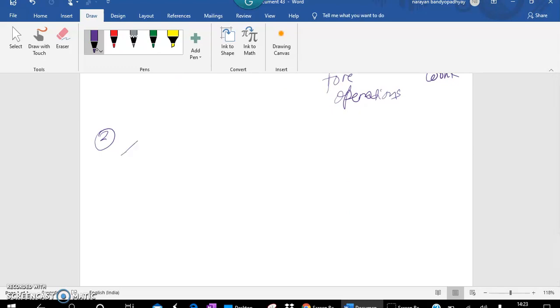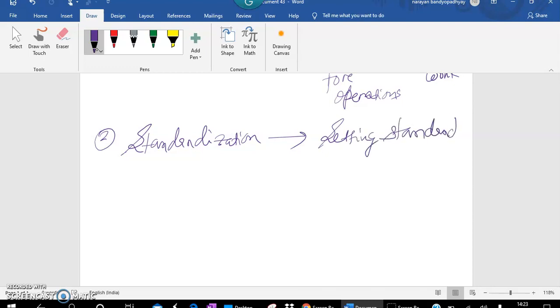So standardization, what does this method mean? Standardization means setting standards for each business activity. There should be a standard. For example, when you are bringing raw materials from the market, it should not cross 100 per unit. You cannot bring raw materials from the market which cost above 100. So that is the standard being set for each thing, for the raw materials, and it can be for the sales.